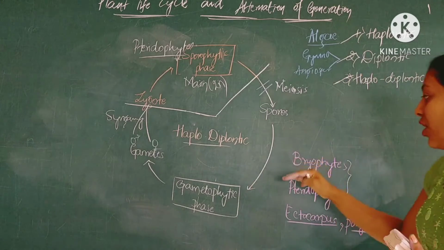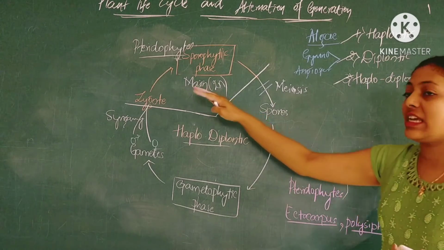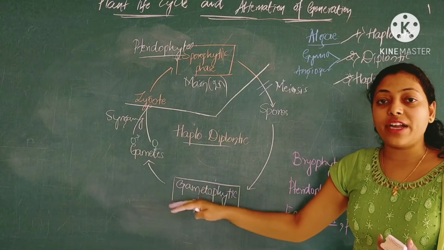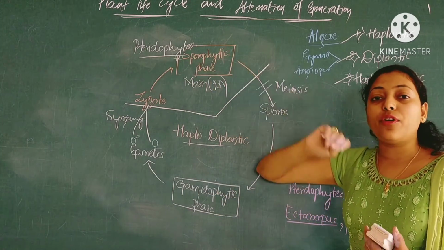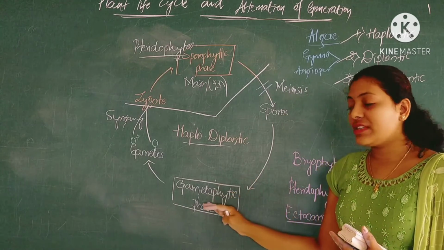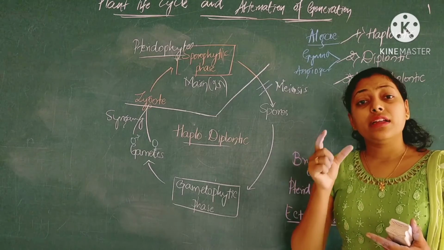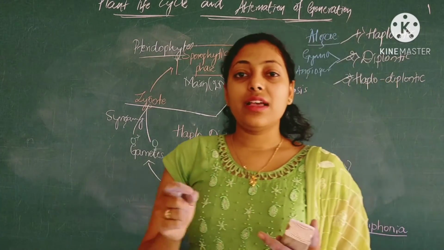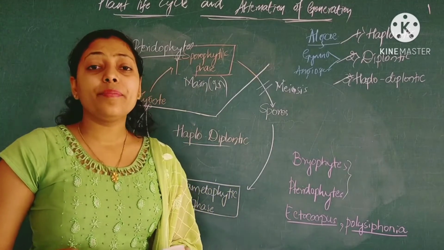We saw the opposite thing in case of bryophytes. Here the gametophytic phase is short-lived, but during this short-lived phase, it depends on the sporophyte plant body for nourishment.